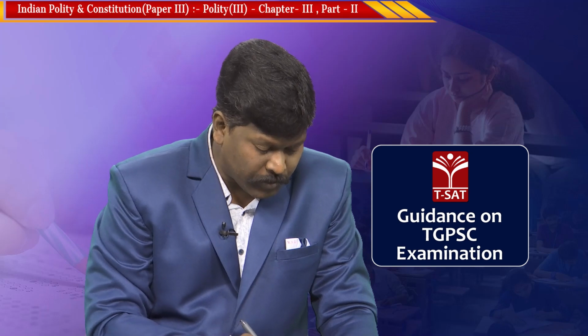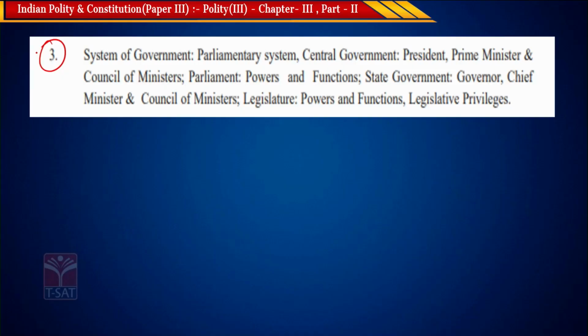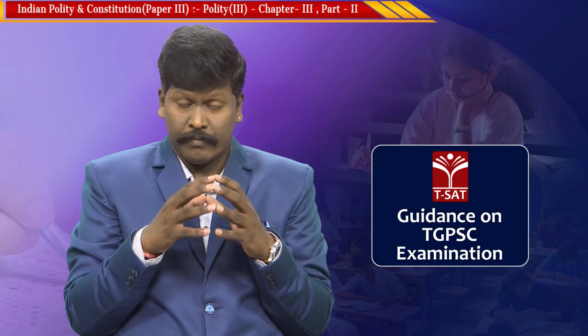Now, what are the topics mentioned in chapter 3? I told you before also.